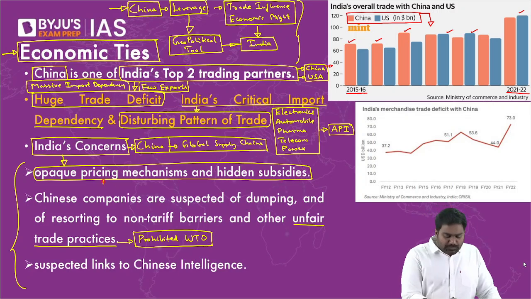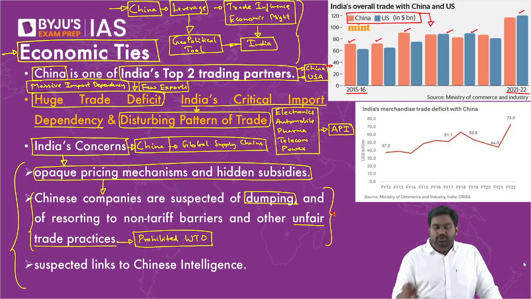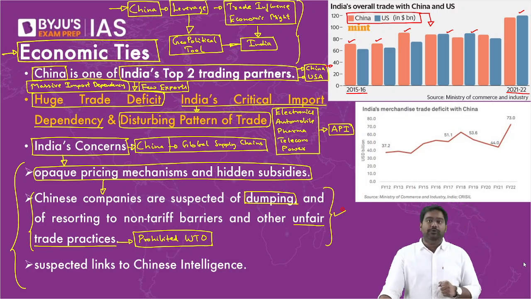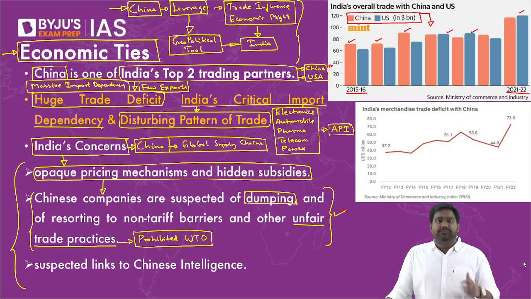Right? You need to be more transparent about your pricing mechanisms. You can't resort to unfair trade mechanisms like dumping. You can't dump your goods on another country. Right? These practices are prohibited by WTO, but China resorts to them. China gives massive subsidies to its manufacturing industry.